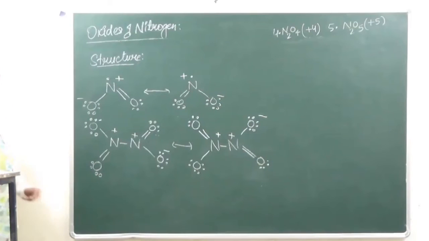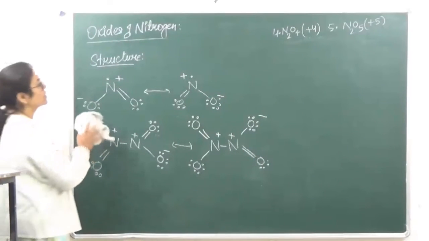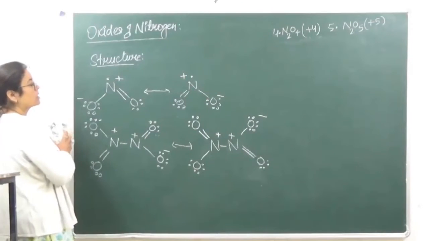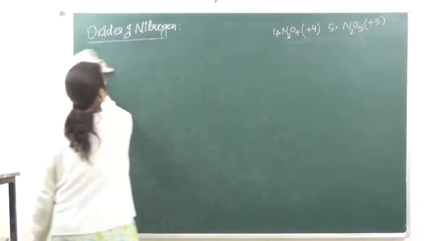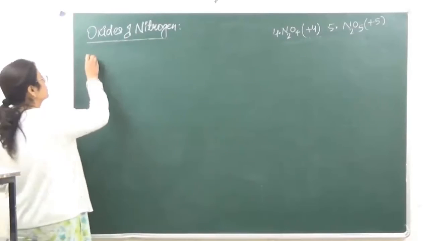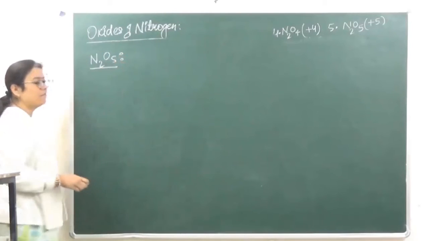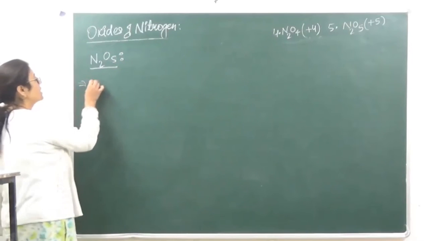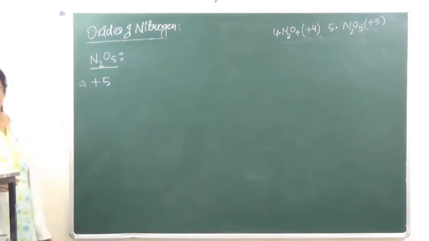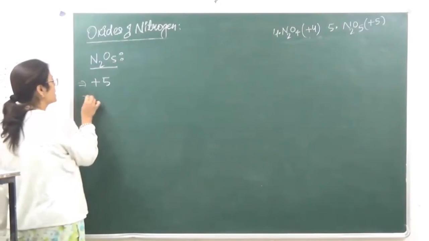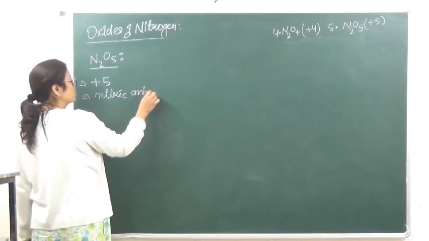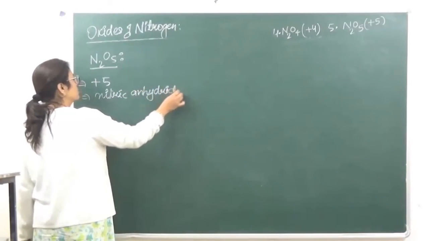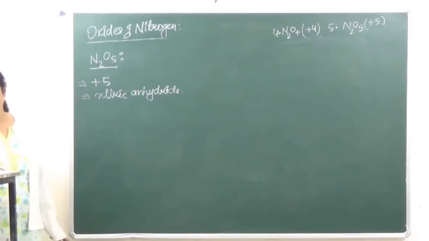Okay, then we come to the last oxide in the +5 oxidation state, which is nitrogen pentoxide. N2O5, nitrogen pentoxide. The oxidation state of nitrogen in this case is going to be +5. It is known as nitric anhydride. ठीक है?